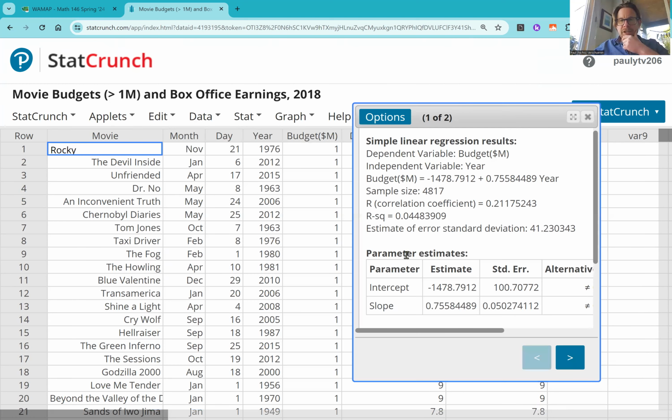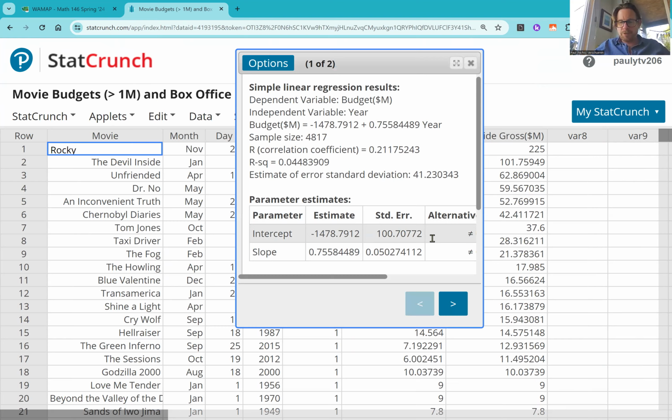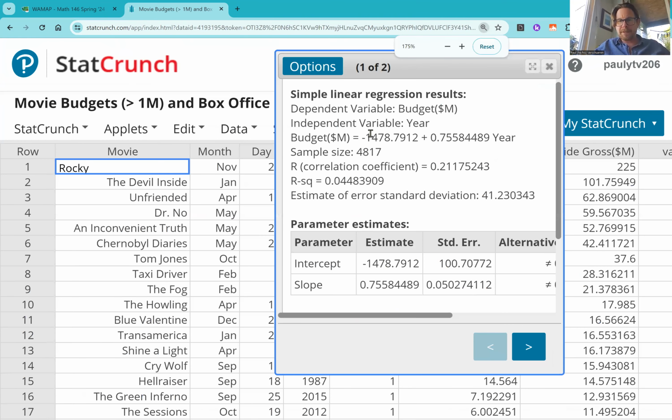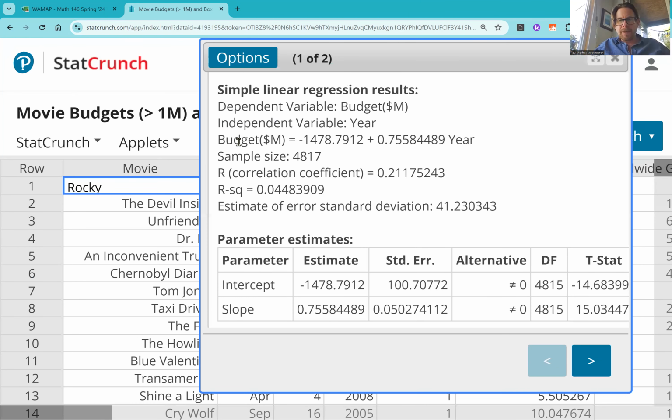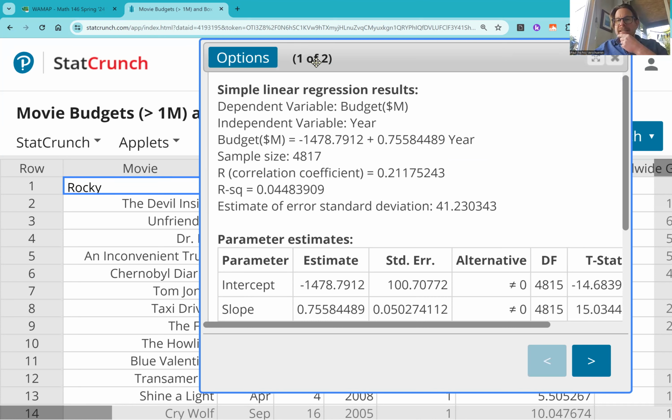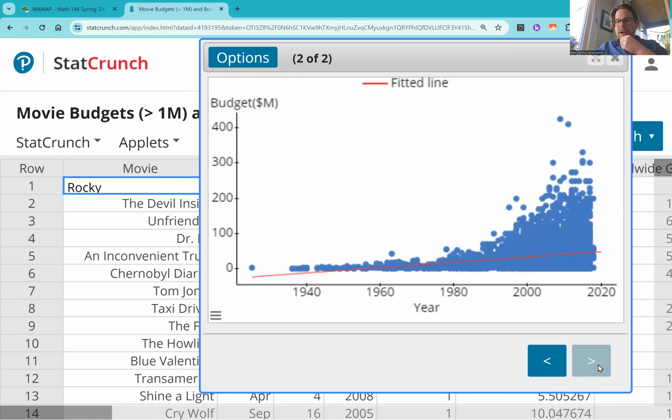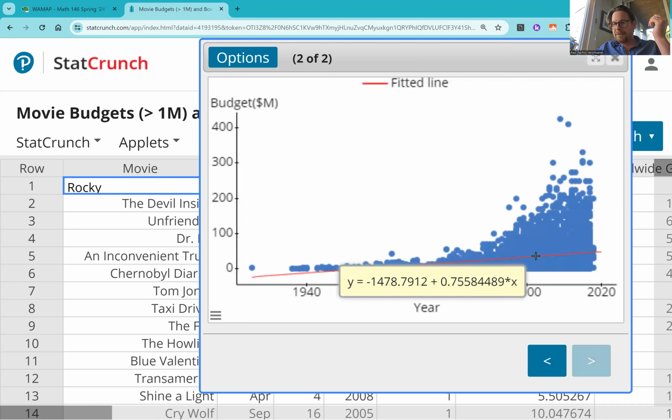And you may notice there's a lot of information in this. Let me zoom in a little bit so we can break this apart. And also notice that it says one of two. If you click this arrow, it's actually really nice. It automatically gives you a scatter plot of the data with the line of best fit drawn in there. And so notice that if you hover over that line, it should give you the equation, y equals negative 1478.7912 plus 0.7558 times x.